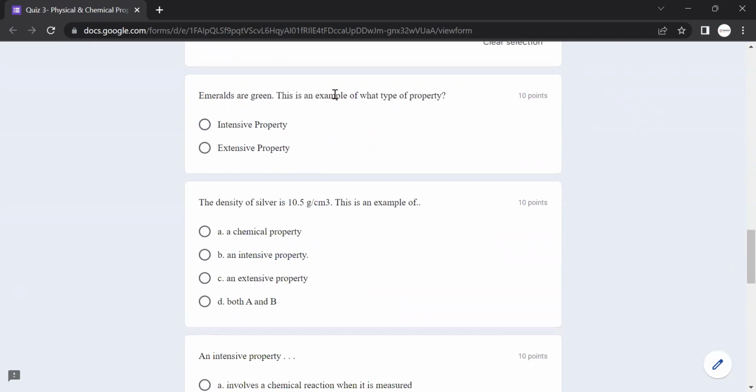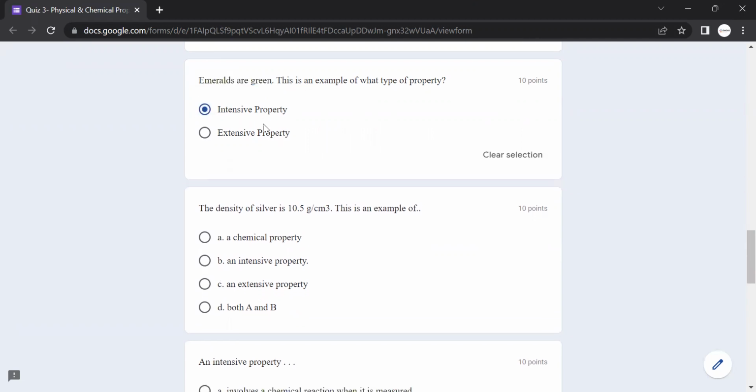Emeralds are green. This is an example of what type of property? Again, as we said, green is its color, and this is a physical property. Coming to intensive and extensive, the color is also not dependent on the mass of the substance. Therefore, it will be an intensive property.